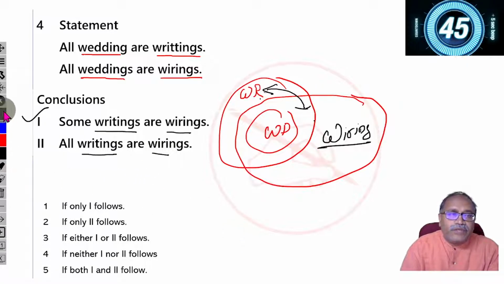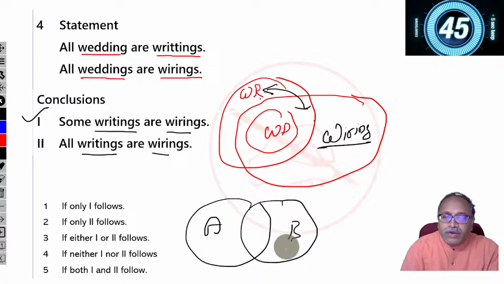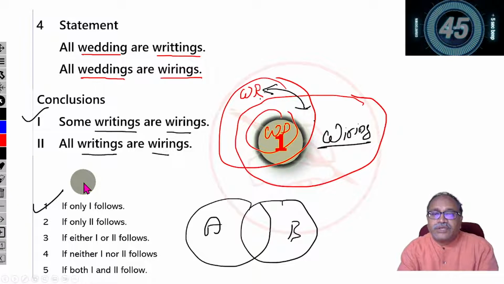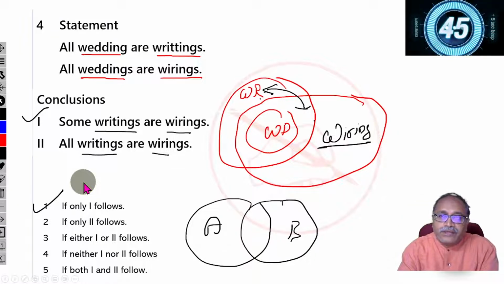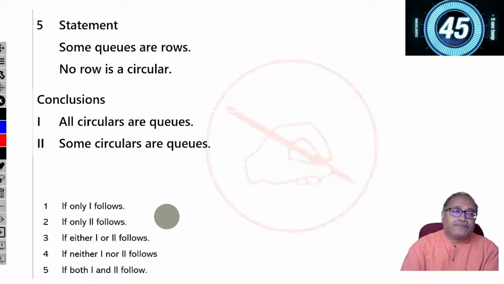No. Whenever there is only an intersection like this, with A and B, I can only say some A's are B's and some B's are A's. But I can't say all A's are B's, and I can't say all B's are A's. Therefore, only one follows. So your option should be 1. Let's check the answer. Option 1 is correct. Yeah, that's right. Okay. Moving next.